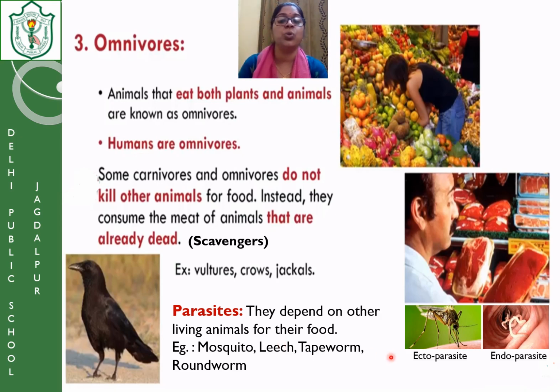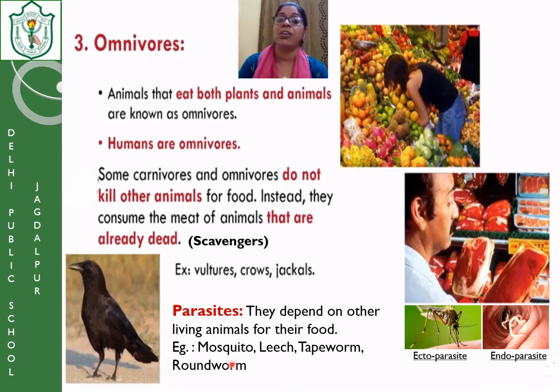Parasites are of two types, ectoparasites and endoparasites. Ecto means outside, endo means inside. Those parasites who get their food without entering our body, like through the blood, are called ectoparasites. We include mosquito and leech in that. Some are called endoparasites. Endo means they get the food only after entering our body, from the inner part of our body. The examples for endoparasites are tapeworm, roundworm, and hookworm.